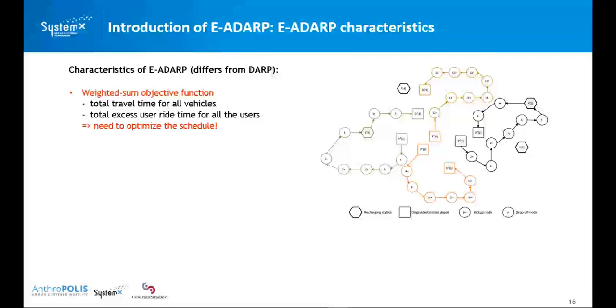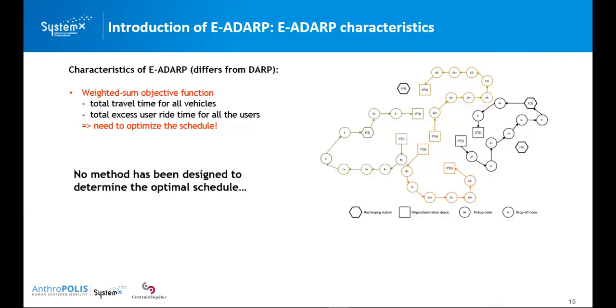However, in our study of the electric autonomous dial-a-ride problem, in addition to the maximal user ride time as a constraint, we also consider a weighted sum objective function, which includes two objectives. One is the total travel time for all the vehicles. Another objective is the total excess user ride time for all the users. So we need to optimize the schedule rather than just improve its feasibility. To have a better schedule is not enough.